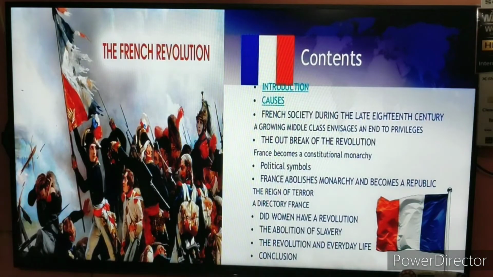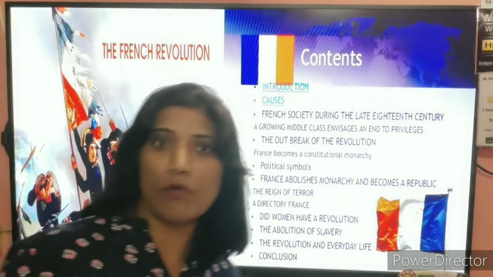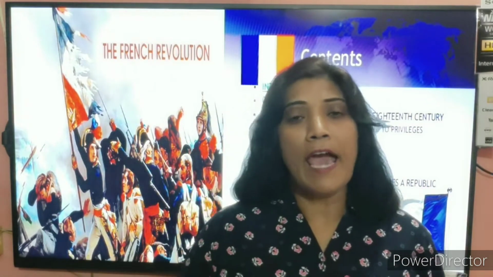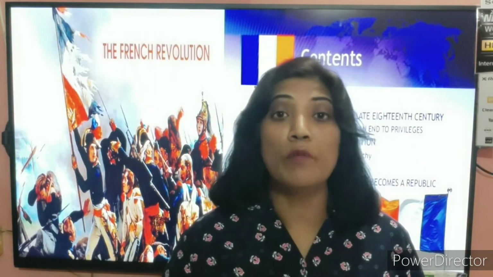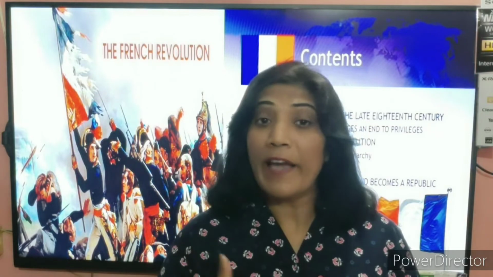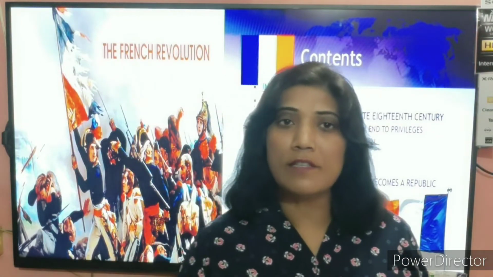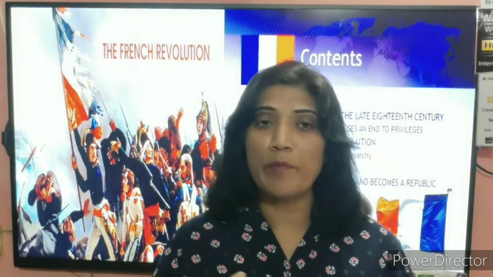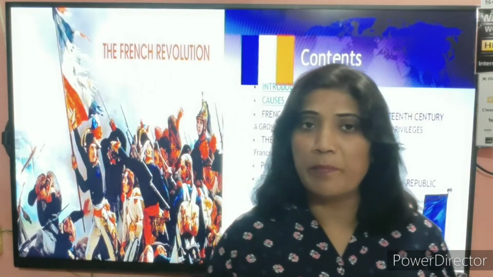Students, we have seen that all these people assembled near the town hall. The main town hall was there. Everybody came and assembled at that place, and they formed their own militia. What is a people's militia? When common people fight for their own rights and protest against the king or against the system, the military that is formed by the people is known as a people's militia.